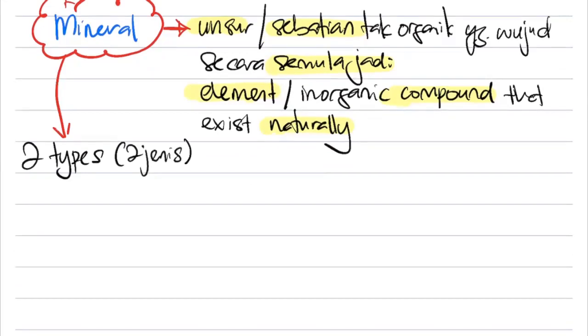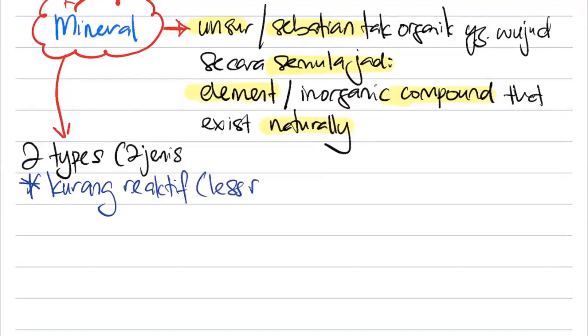And what are dua jenis? The first one and the second one. So let's look at the first one. Let me just change the pen color. Let's say now the first one dikenali sebagai mineral yang kurang reaktif. We say here as less reactive.